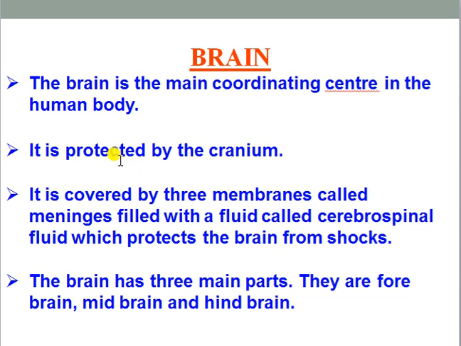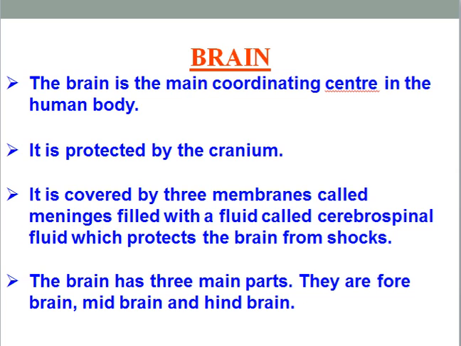Now the thing is that brain is also protected by a skull or cranium, that is a hard covering made up of calcium carbonate, and that is mainly covering the entire brain from outside. Keep it in your mind, this brain is commonly covered by three membranes, and those three membranes are collectively known as meninges.